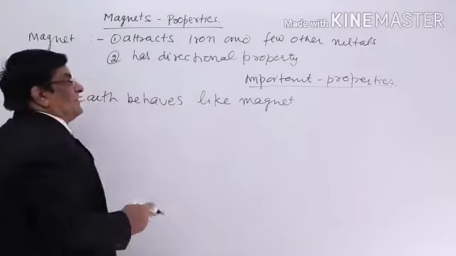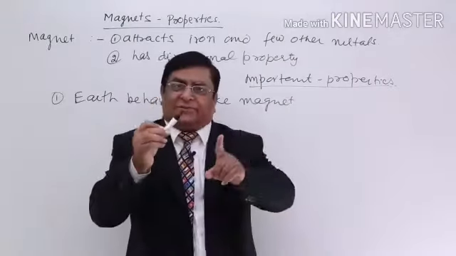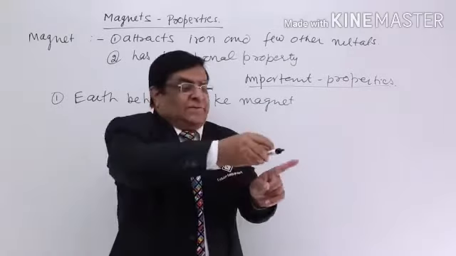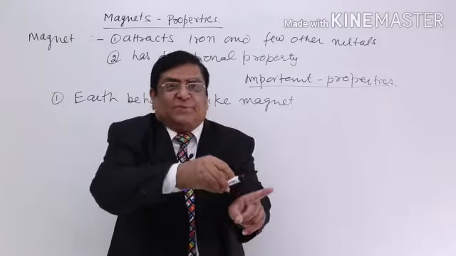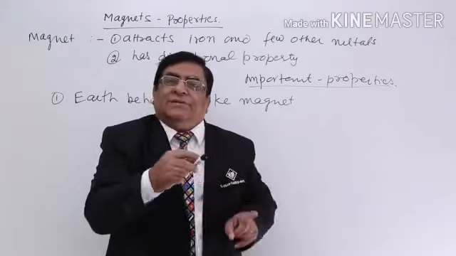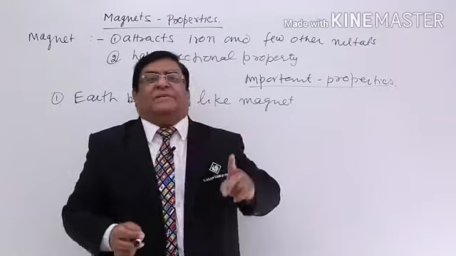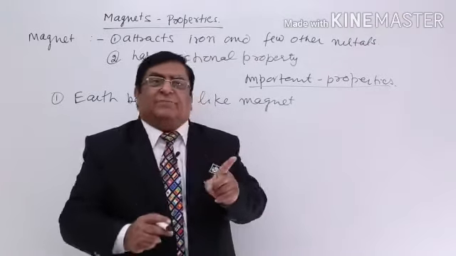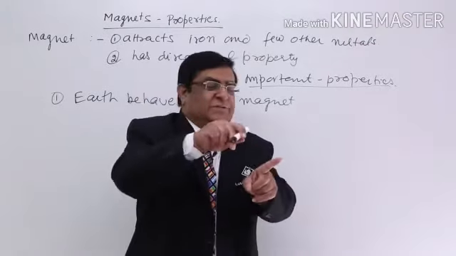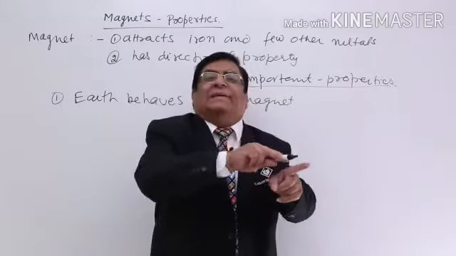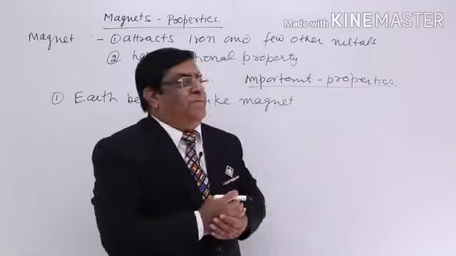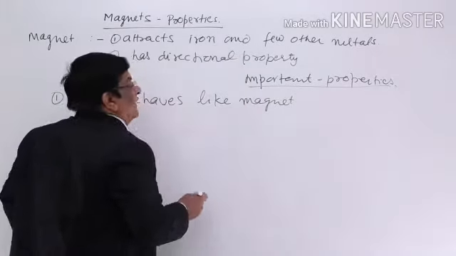And there is a force of attraction between our magnet and the Earth magnet. Because of this attraction, it will always come to the direction of the Earth. This is the fundamental basis of its directional property. Because Earth is a magnet, this magnet turns and aligns itself along the Earth's magnetic field. So, Earth behaves like a magnet.